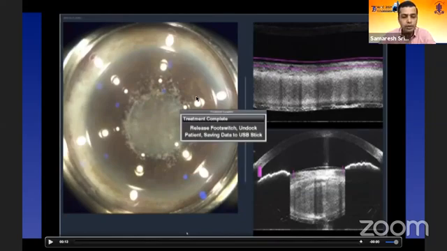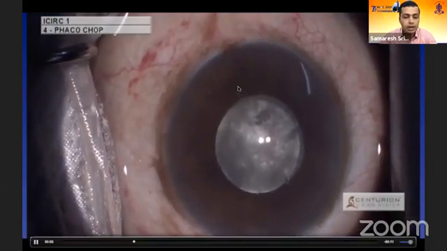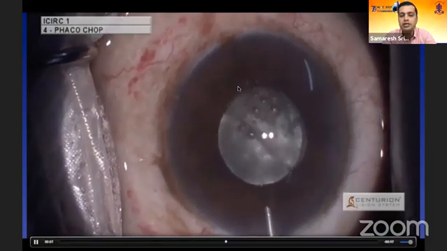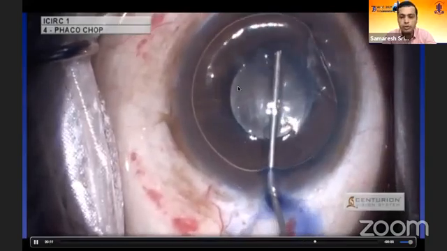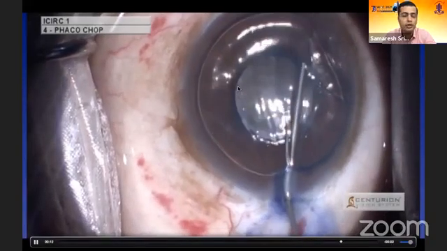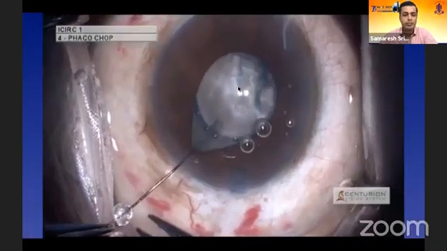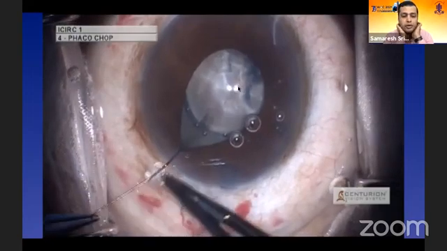I didn't want to do a chop because there was so much release of gas bubbles, and if the pupil would come down any further, it would mar my surgical performance. Once I did that, I always tend to stain all my capsules. Notice the capsule here is floating out, but I would tend to stain all the capsules with trypan blue just to make sure that there are no loose tags, particularly in these mature or intumescent cataracts, because they can give away and rupture.